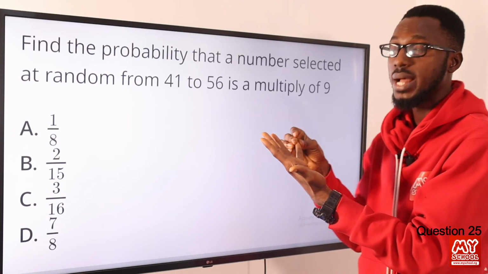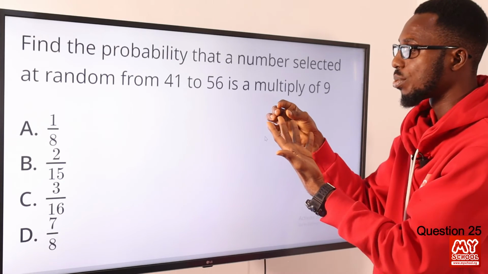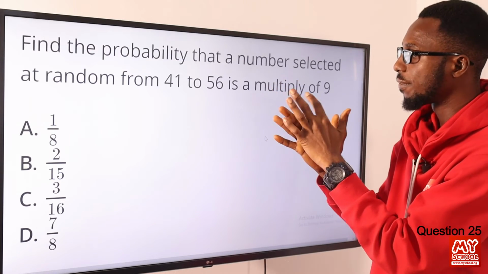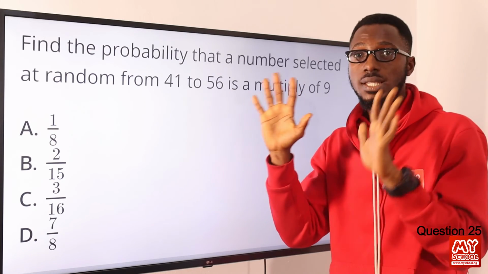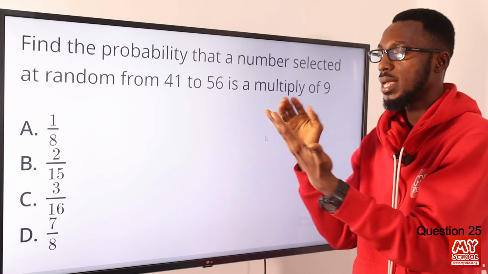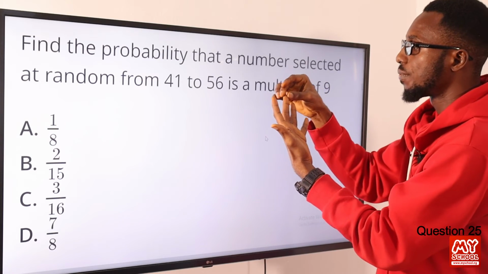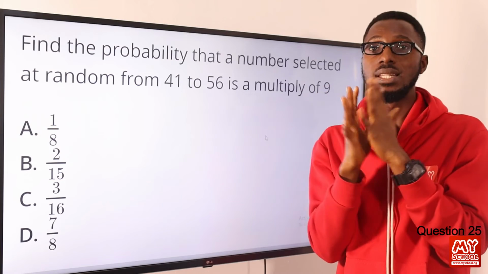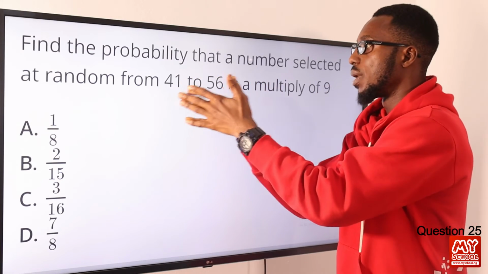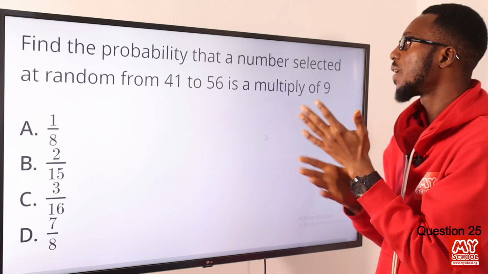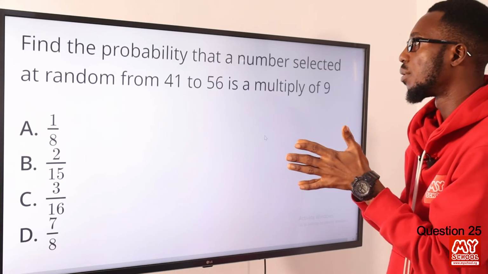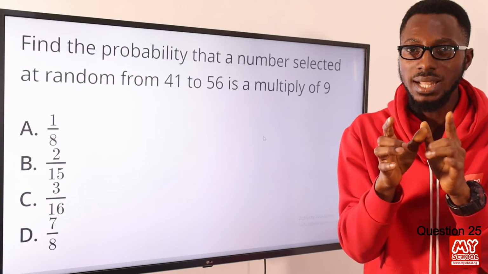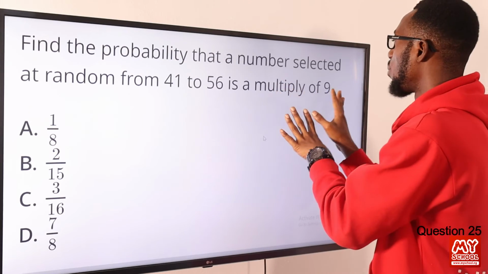I have 41 itself, 41, 42, 43, 44, 45, 46, 47, 48, 49, 50. We are going to 56. So already we have 10 numbers. Then we have 51, 52, 53, 54, 55, 56. So we have 16 numbers, starting from 41 down to 56. So we have 16 numbers, and the number selected is going to be a multiple of 9.